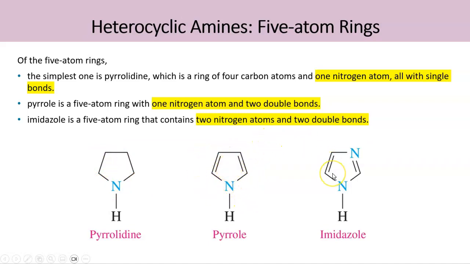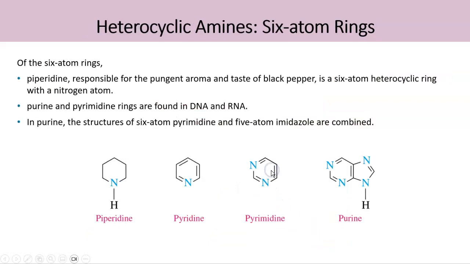In the third structure, now you can see it contains an extra nitrogen atom, so altogether 2 nitrogen atoms and 2 double bonds. And this structure is called imidazole. Pyrrolidine, pyrrole, and imidazole are the heterocyclic amines that contain 5-atom rings. Now we'll see what the 6-atom rings are.